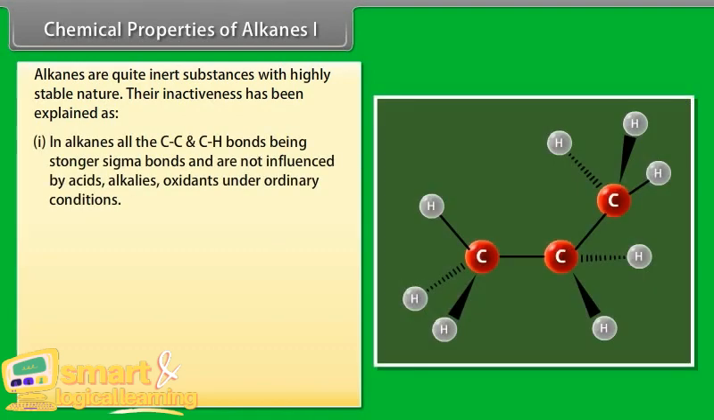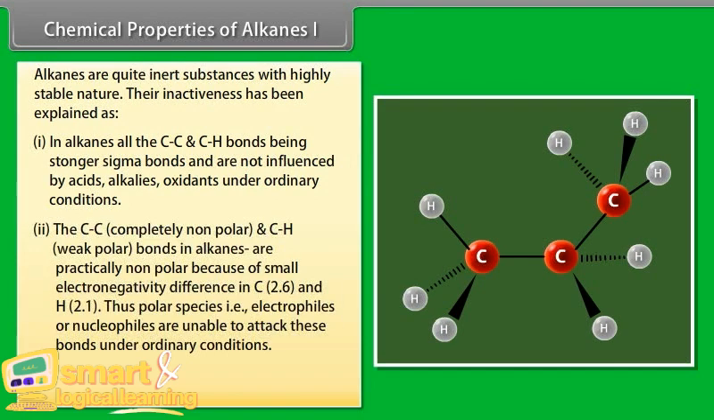In alkanes, all the carbon-carbon and carbon-hydrogen bonds are strong sigma bonds and are not influenced by acids, alkalis, or oxidants under ordinary conditions. Number 2: the carbon-carbon bond is completely nonpolar and the carbon-hydrogen bond is weakly polar, particularly nonpolar because of the small electronegativity difference between C, 2.6, and H, 2.1. Thus, polar species, that is electrophiles and nucleophiles, are unable to attack these bonds under ordinary conditions.